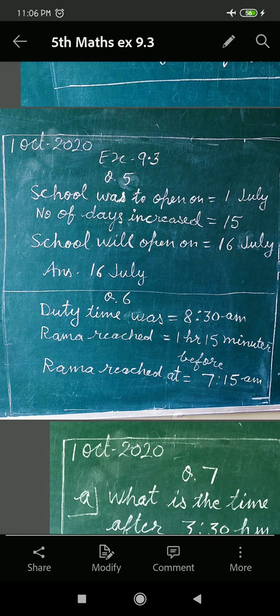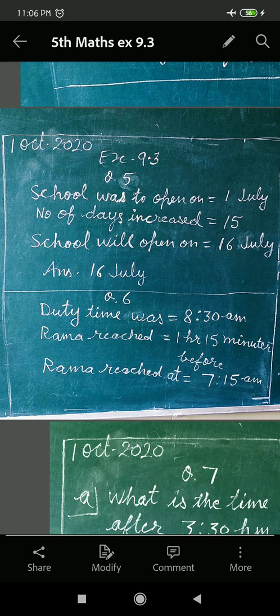Now next, you see question 6. Rama was to join duty at 8:30 am, but Rama reached 1 hour 15 minutes earlier than the joining time. When did Rama reach?